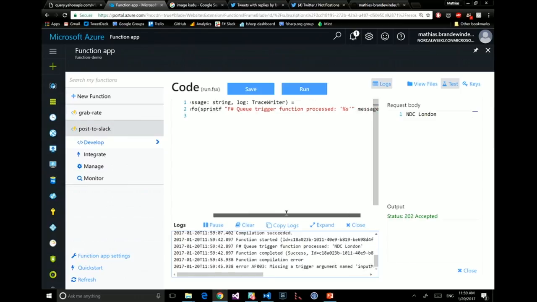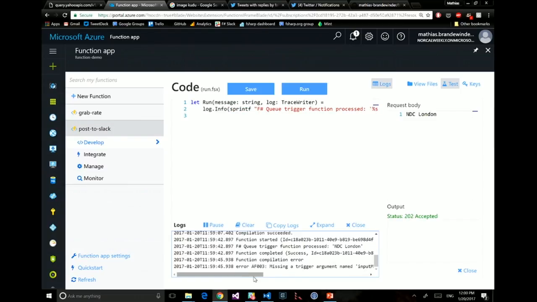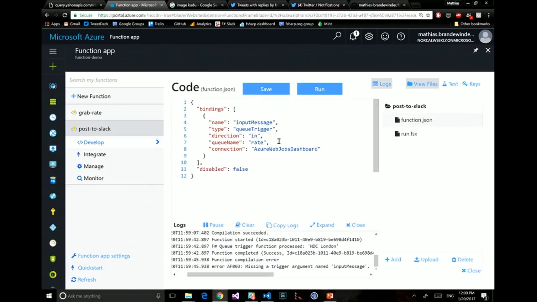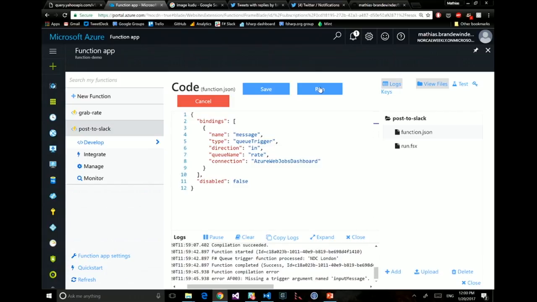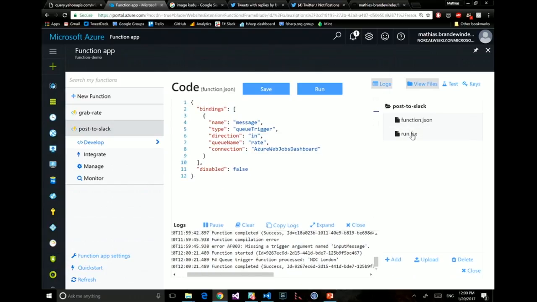So it worked here. But why is this not? So I did that. OK, bear with me for a second. Let's check this one. OK, I renamed this one now, so this is where it's failing. So I'm going to save this, and I'm going to run it. So this works, and this is good.